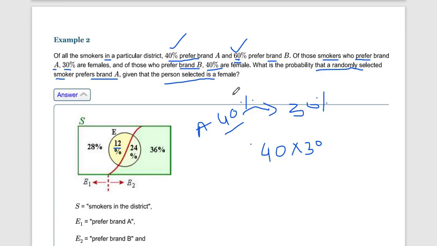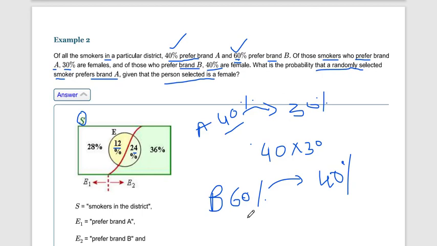Then 60% prefer brand B, so from that 60% how many are female? 40%. So out of the total sample space of 100, we have 24%.